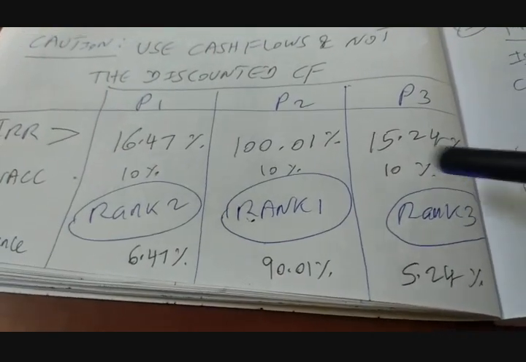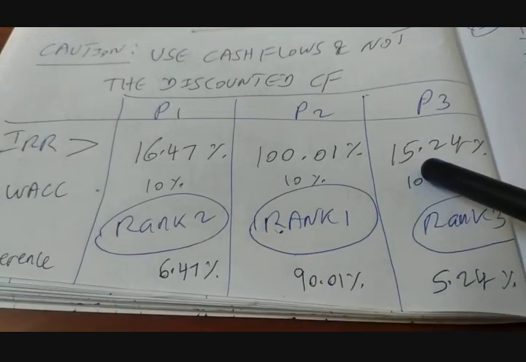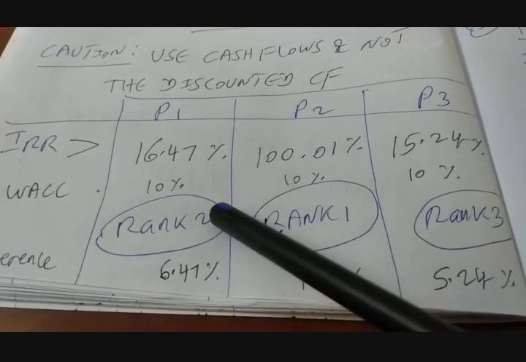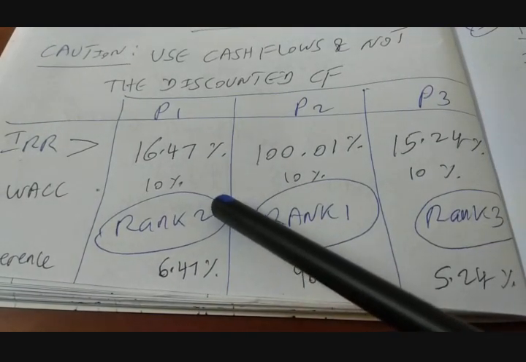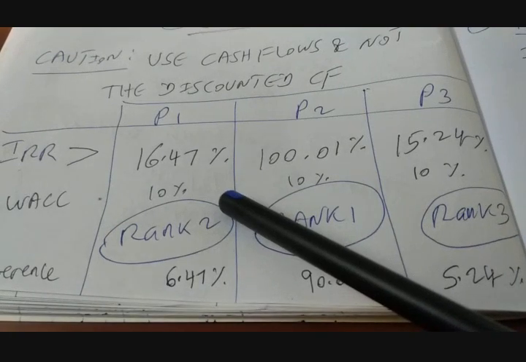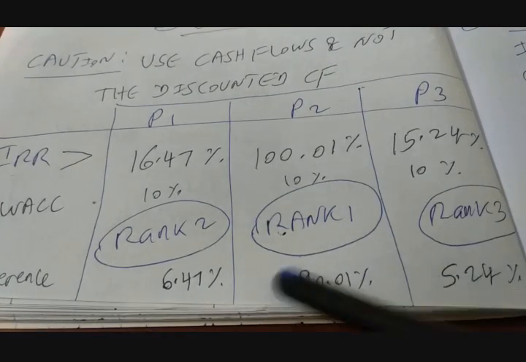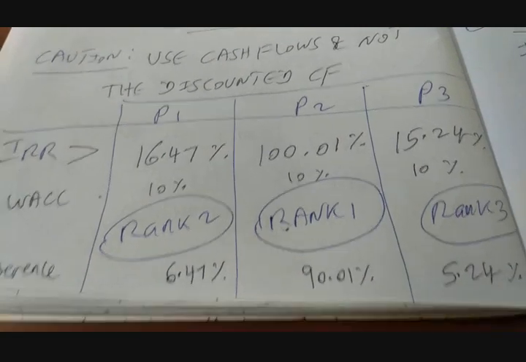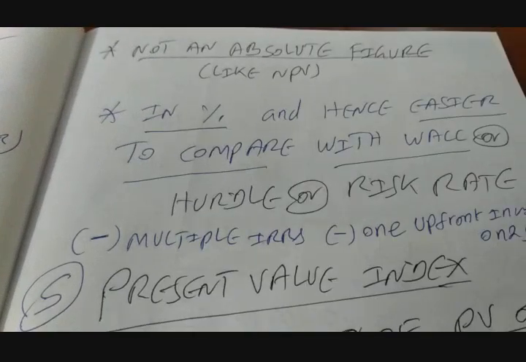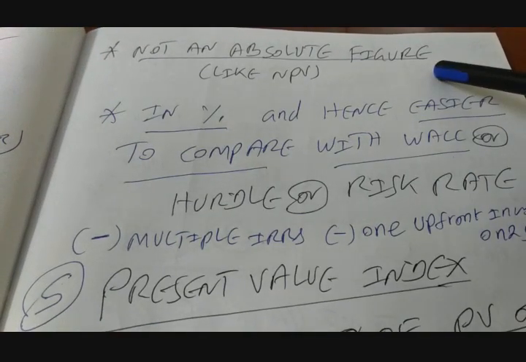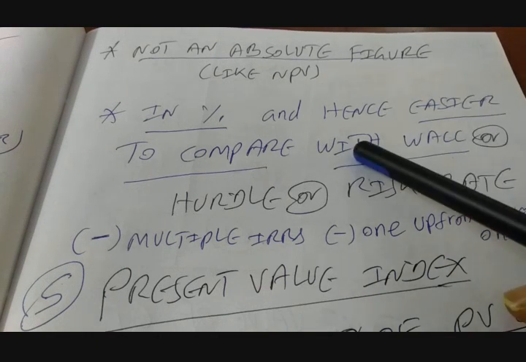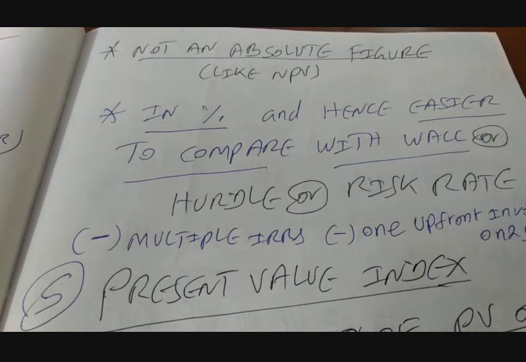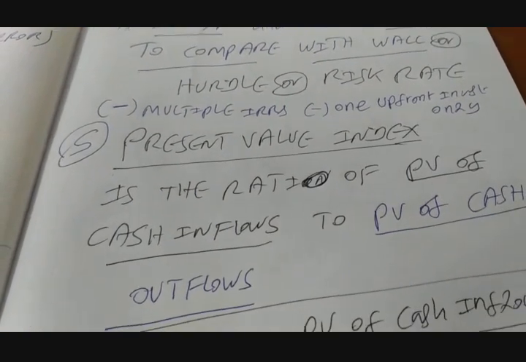I repeat, don't conclude just based on IRR percentages. Compare that with your WACC, or your cost of equity if you are talking about cash flow to equity holders, and then conclude based on the difference between your IRR and your hurdle rate. So the advantage here is that it's not an absolute figure like NPV, so comparison is possible. It is in percentage and hence easier to compare. So hurdle or risk rate is the one we are talking about.